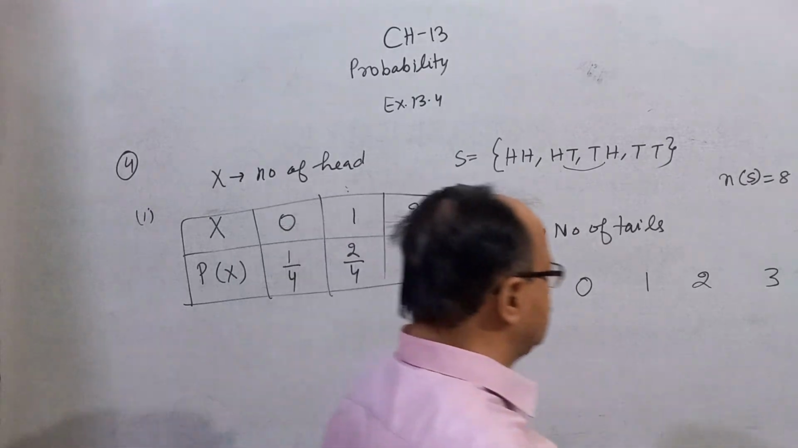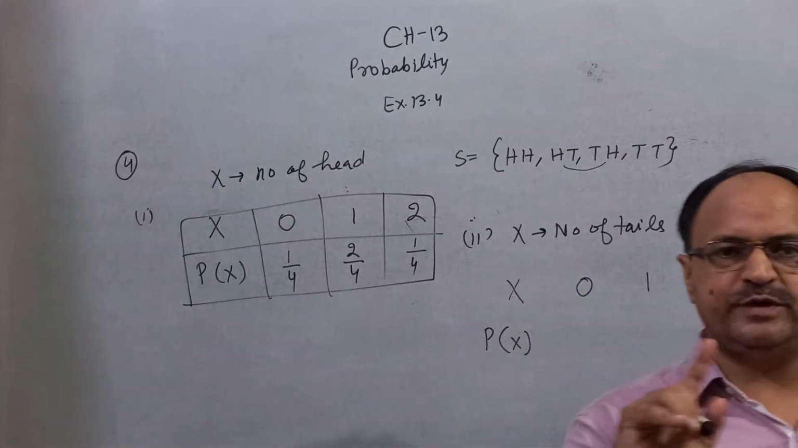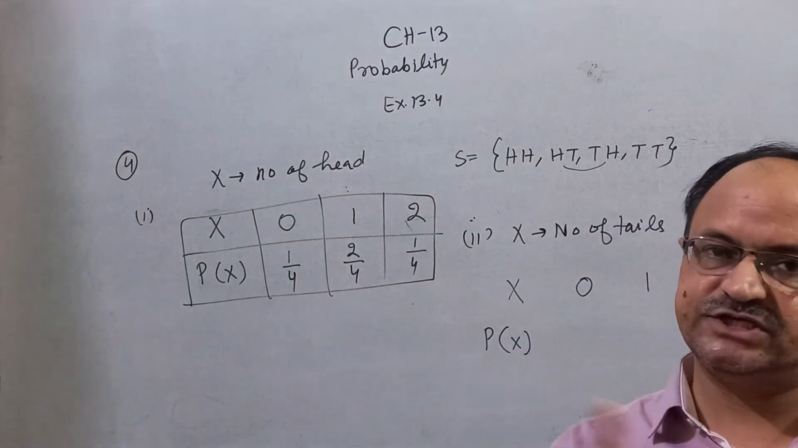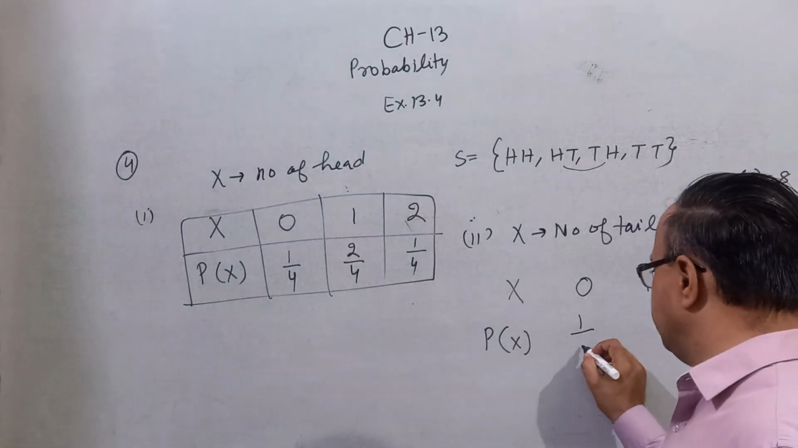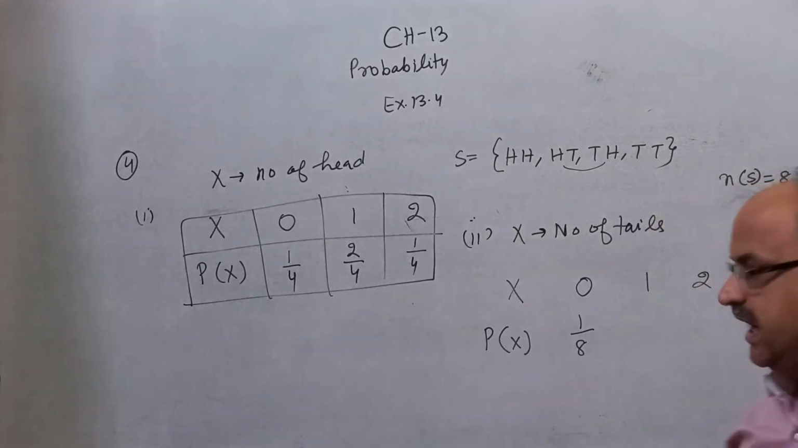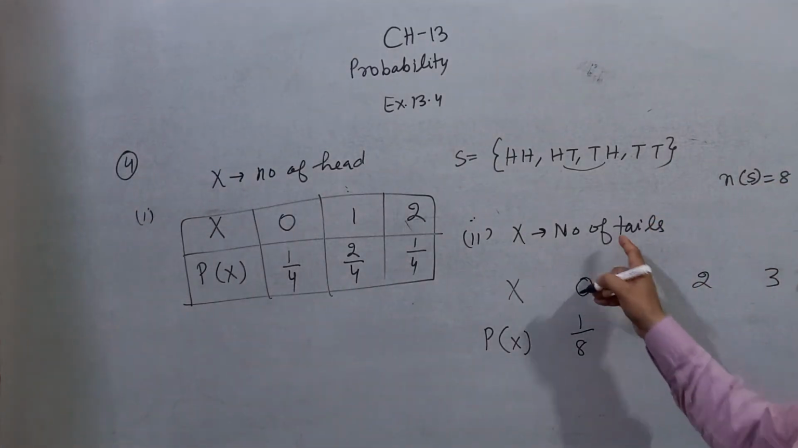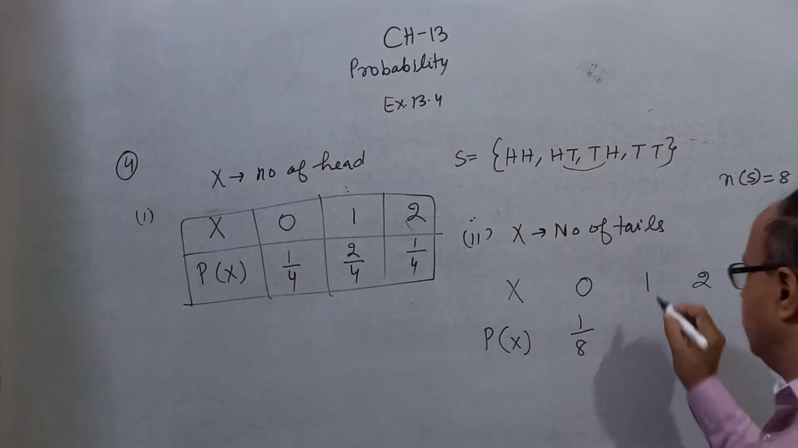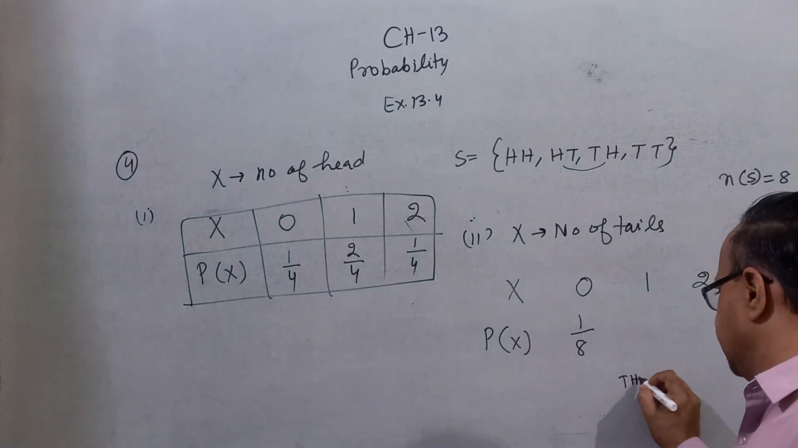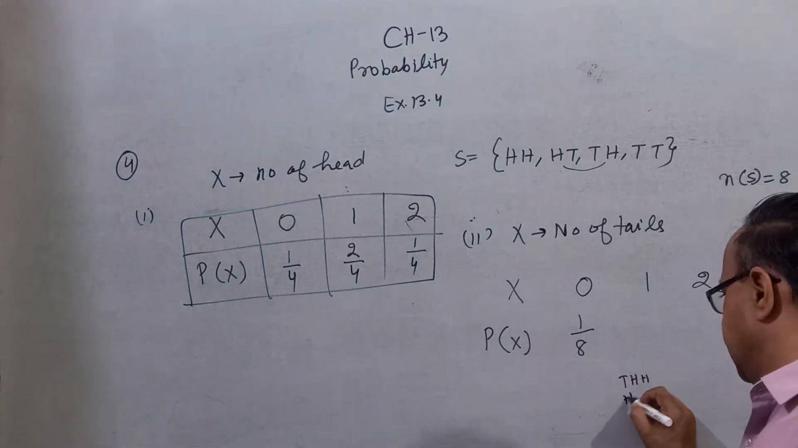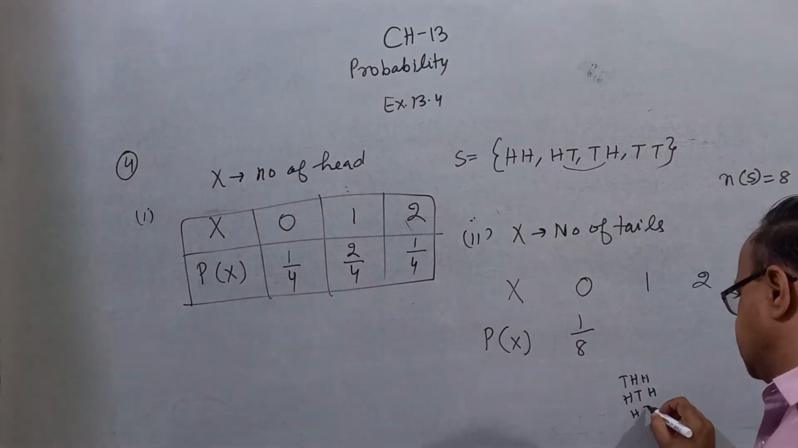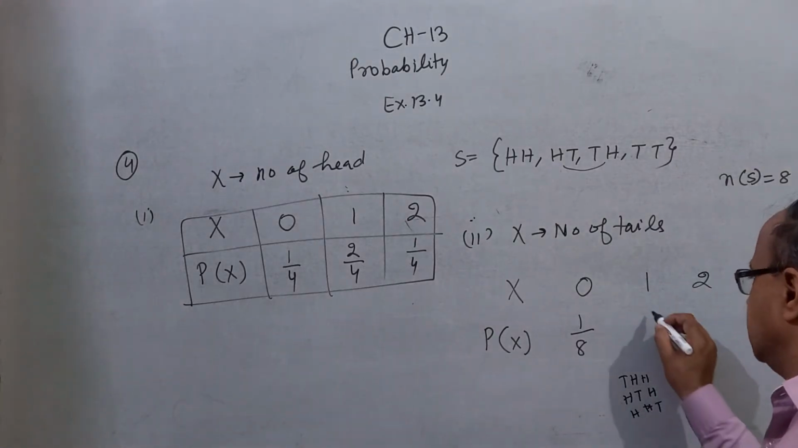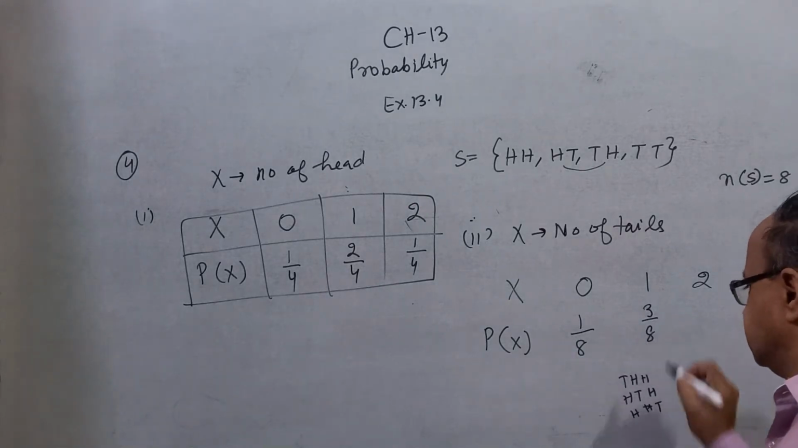The probability of 0. 0 means no tail, HHH, all 3 heads. It means the probability is 1 by 8. And 1 means 1 tail. Again THH, HTH, and HHT, 1 tail only. That is 3 by 8.